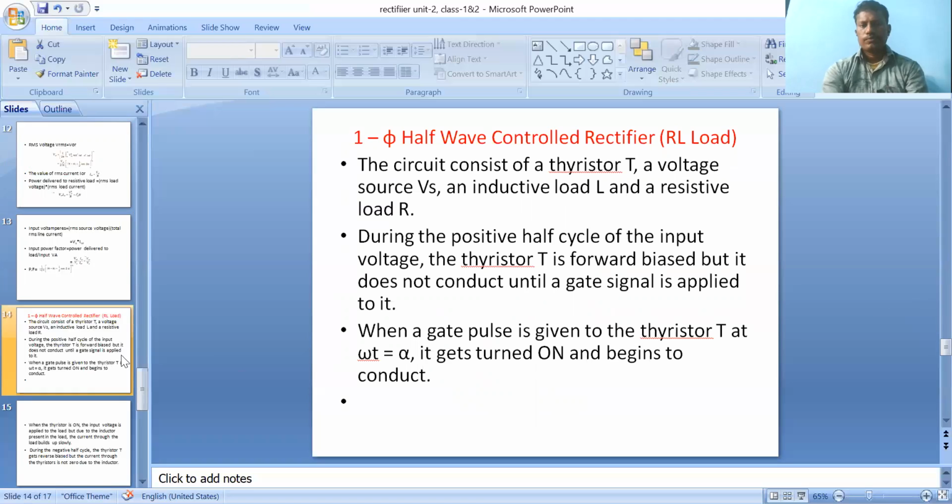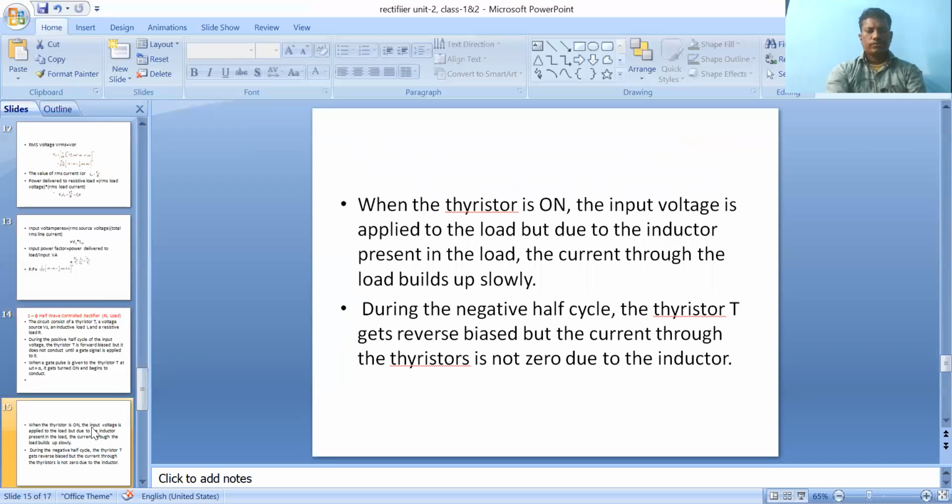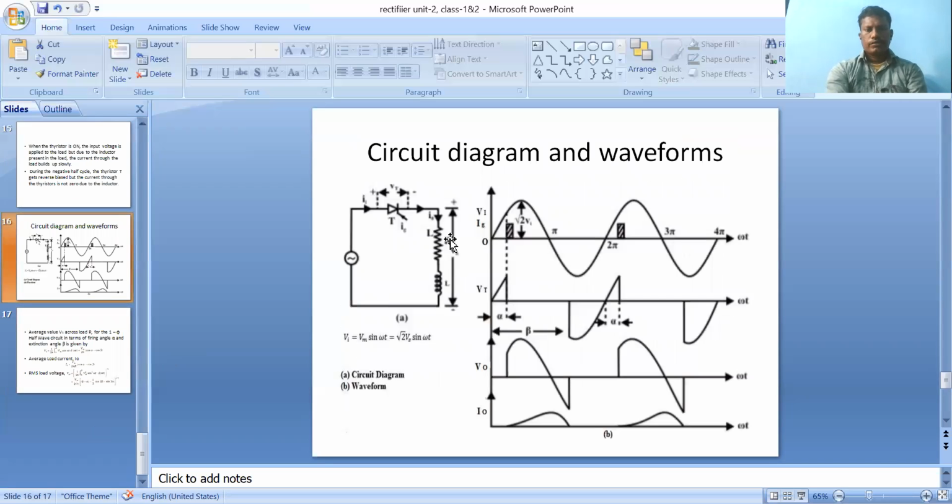So next concept, single phase rectifier with RL load. The diagram is the same, only one more load is connected in series with R.